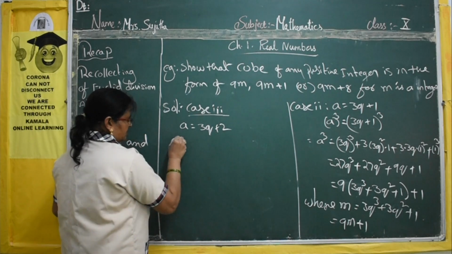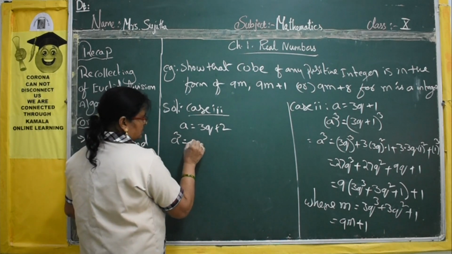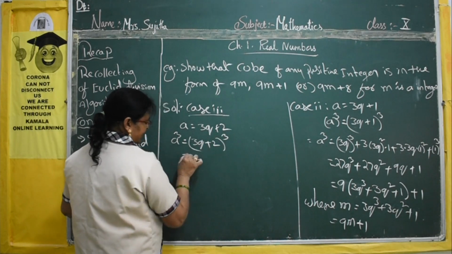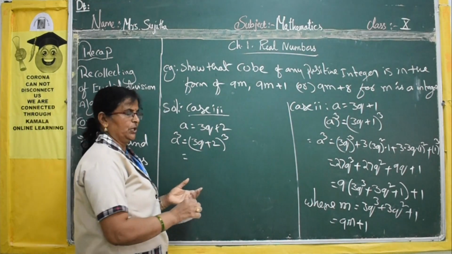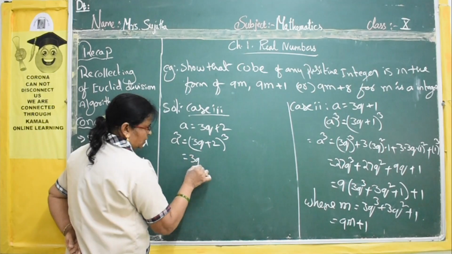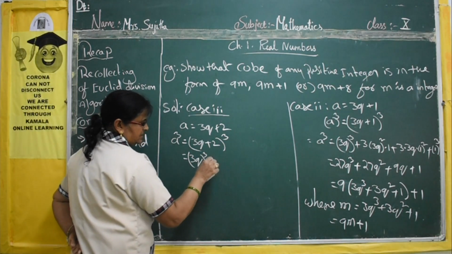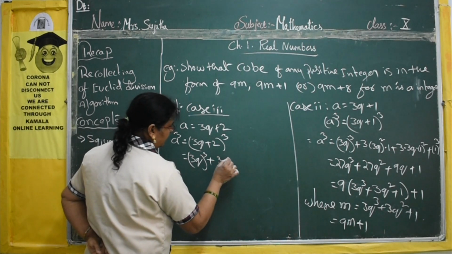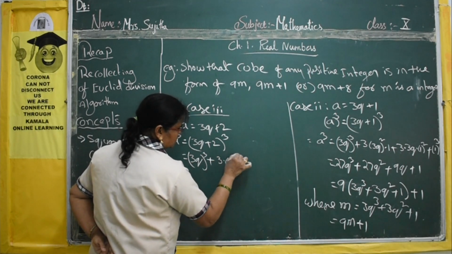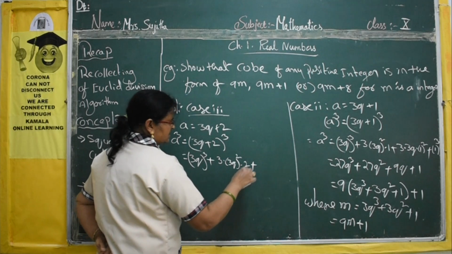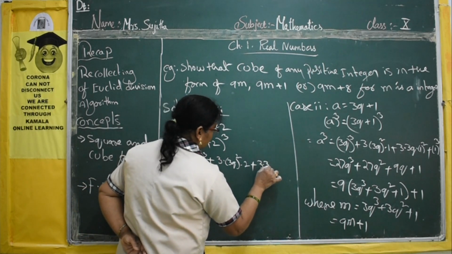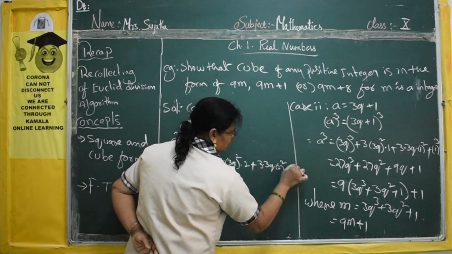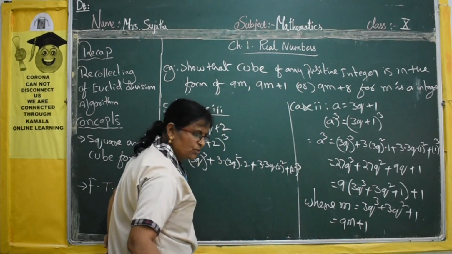Again cube it. a cube is equal to (3q plus 2) whole cube. Again it is in the form of (a plus b) whole cube. That is (3q) whole cube plus 3a square b, that is 3 into (3q) whole square into 2, plus 3 into 3q into 2 square, plus 2 cube.